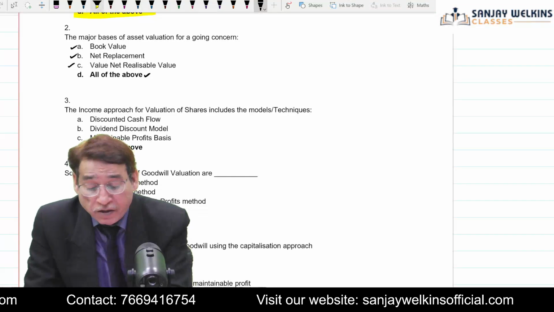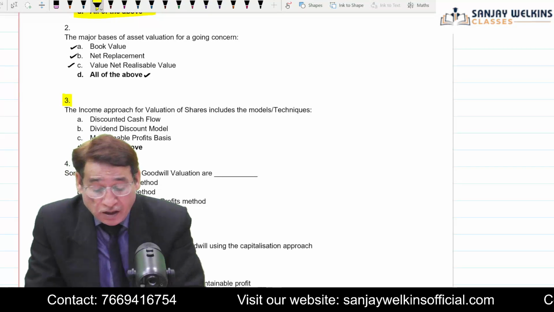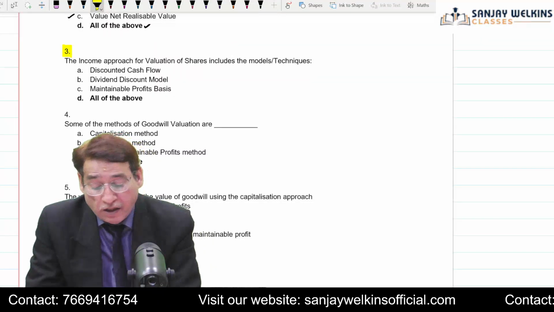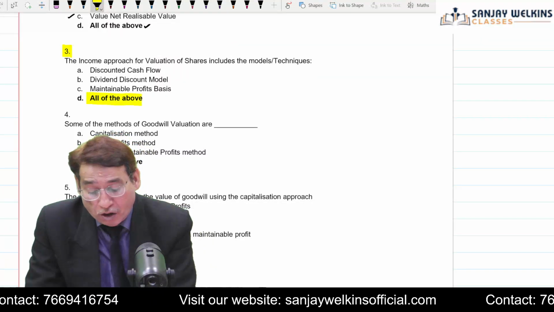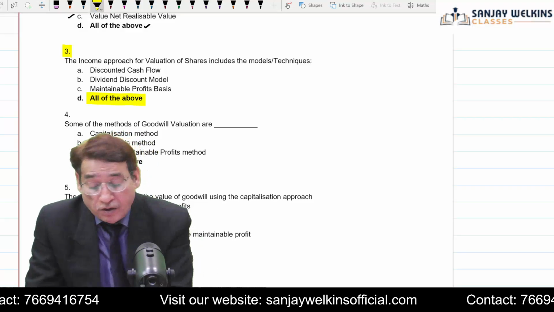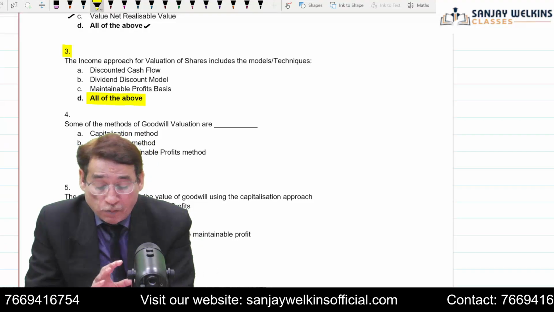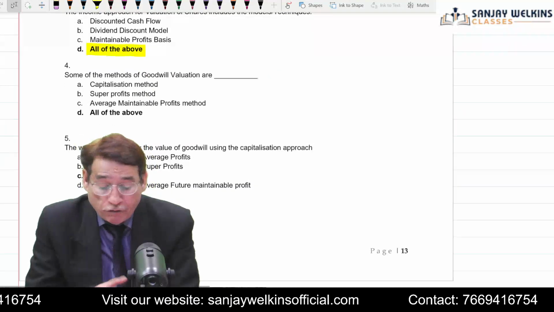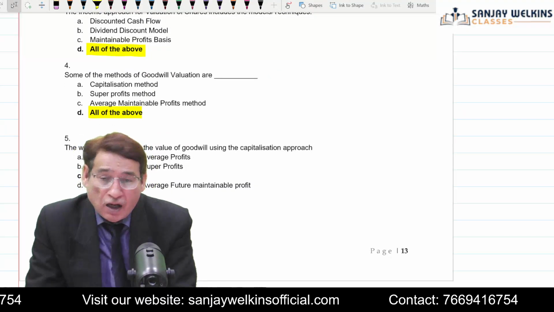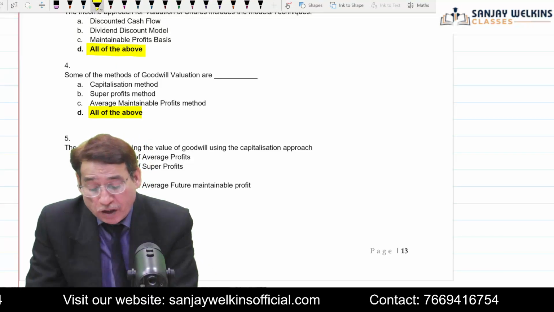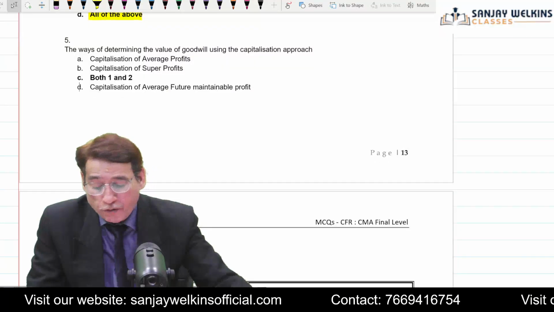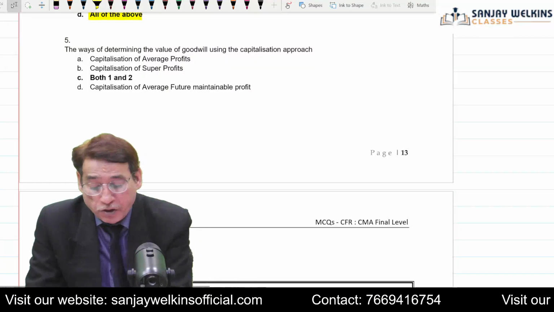a going concern. The income approach for valuation of share includes the models or the techniques. Correct? In fact, all of the above will be the answer. Discounted cash flow, dividend discount model, maintenance profit basis. And similarly, some methods of goodwill valuation are there. Again, the answer will be this one, all of the above: capitalization method, super profits method, average maintainable profits method. So these questions should not pose you any difficulty.